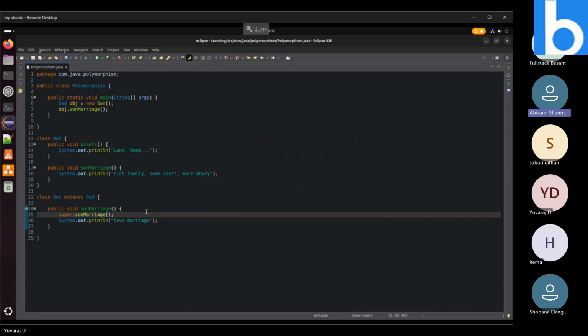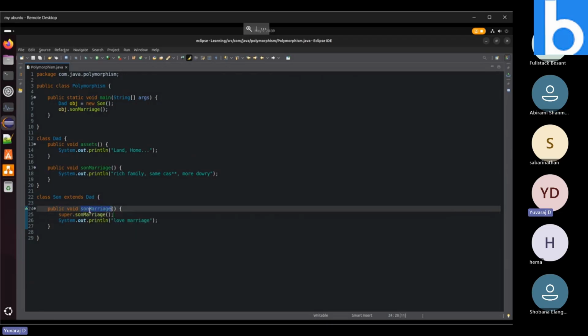So there is no possibility of printing only the same value, rich family, same caste, at line number 18. Here the concept is that we are trying to override only.